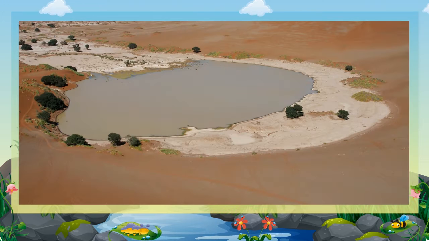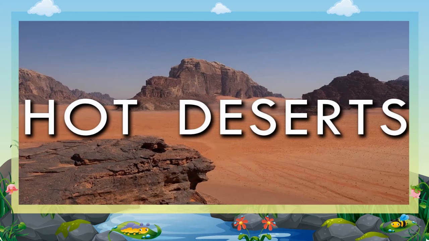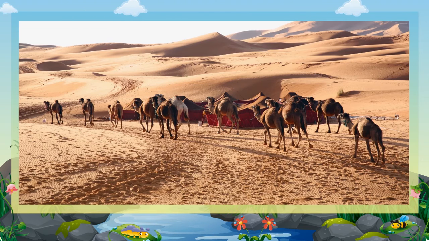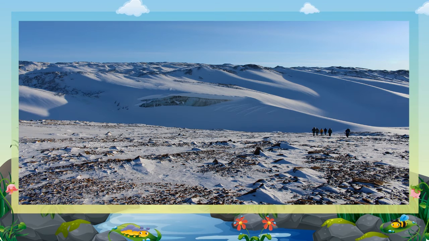Desert. A desert is a very large area of land having very little water and very few plants growing on it. There are two types of deserts, hot desert and cold desert. A hot desert is a vast area of land covered with sand. It is an extremely hot and dry area. A cold desert is a huge part of land covered with snow. It is an extremely cold area.